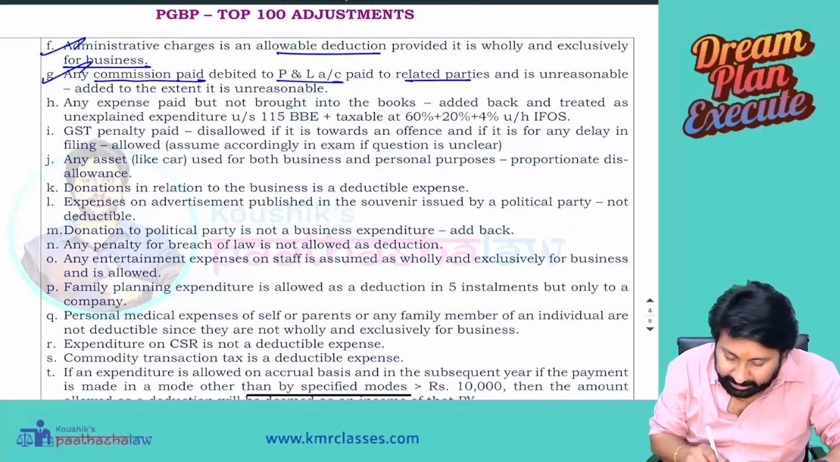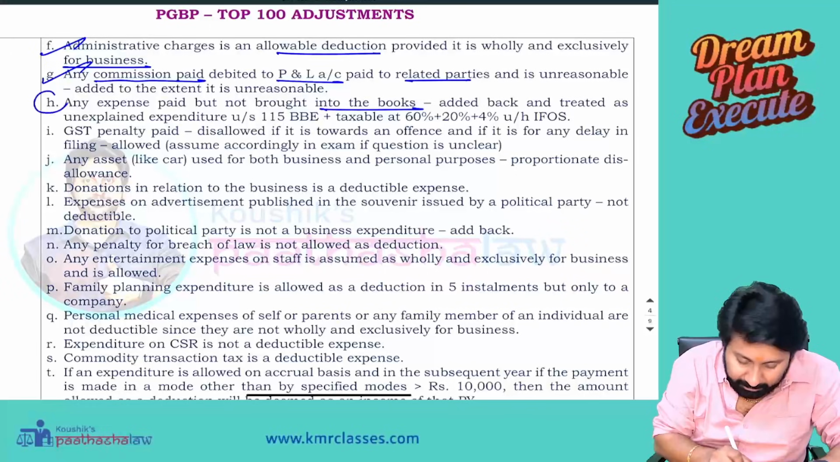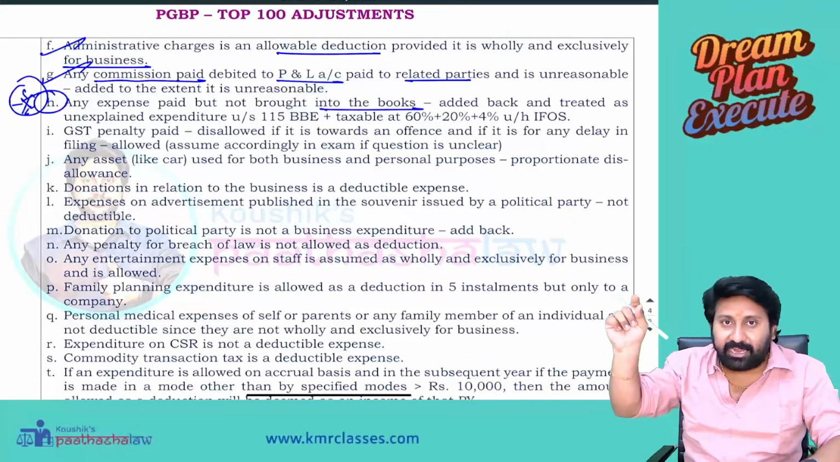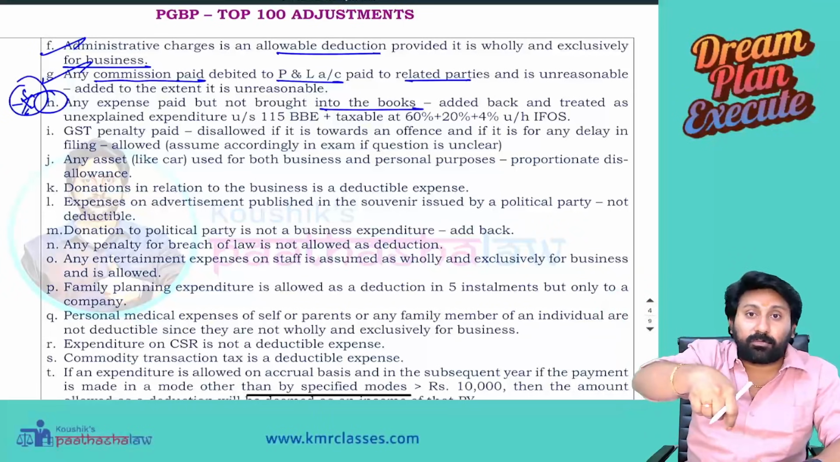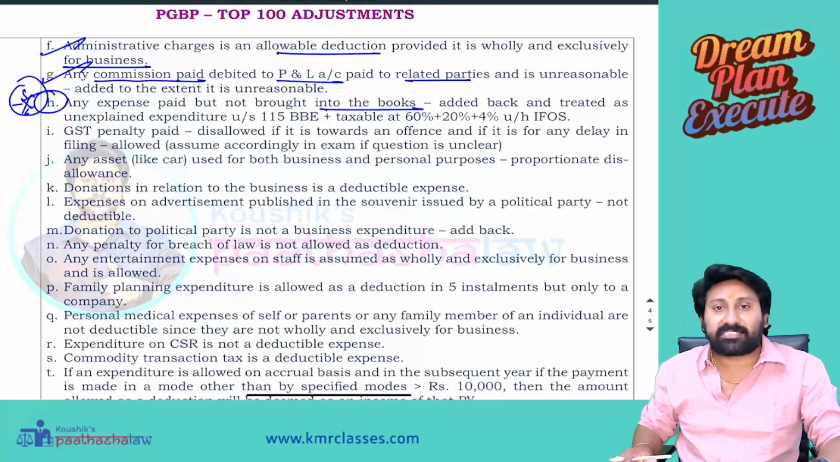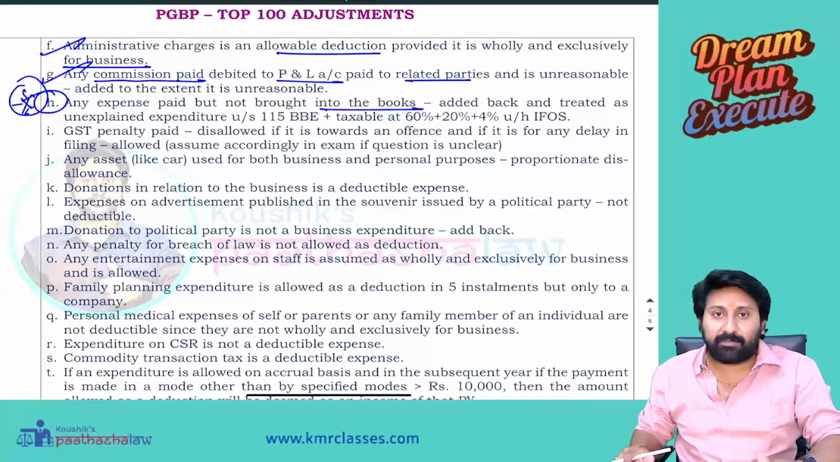Any expense paid but not brought into the books, a very important adjustment here. I made a payment. The bank statement shows it. Okay, but that was not brought into the books as an expense. That's called an unexplained expenditure. Black money transaction they can call it, or any illegal expenditure they might have put.